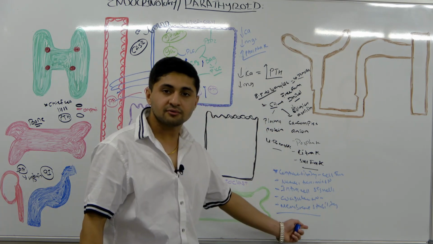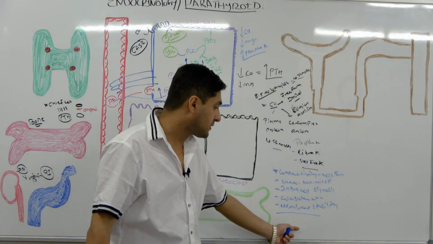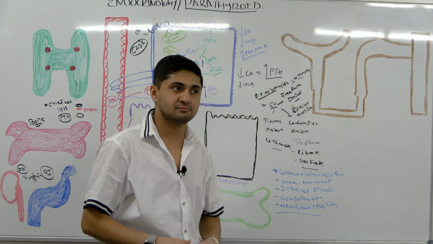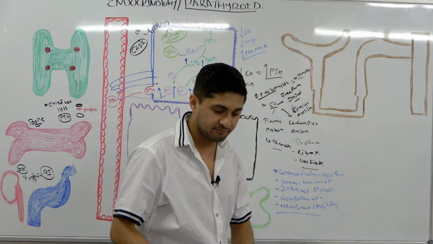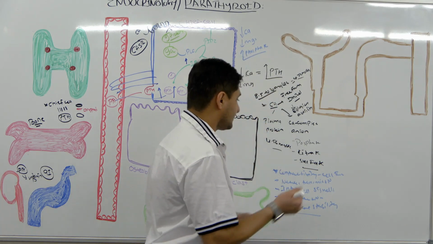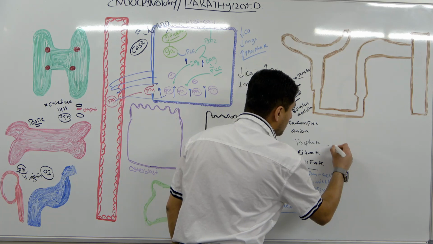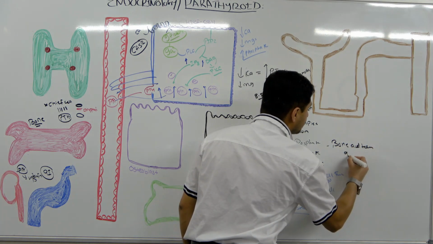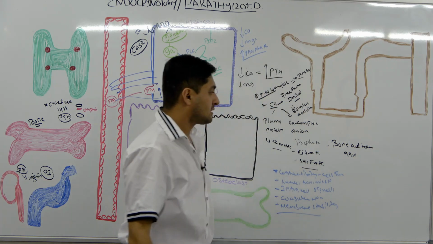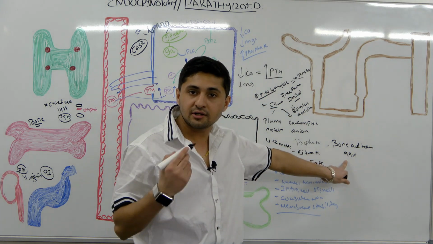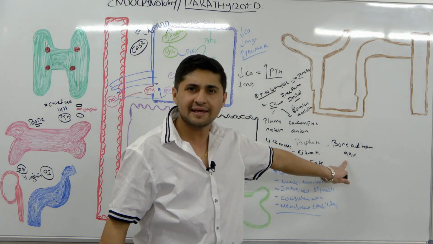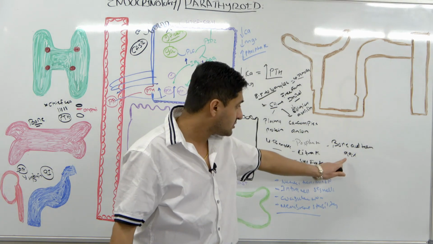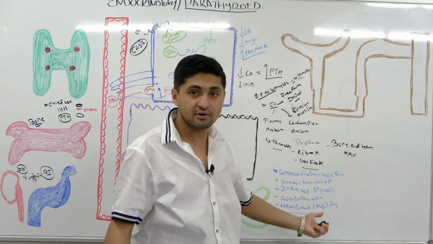Okay, and these are some of the functions of calcium. It's really, really important that you know about calcium and where you find it. You guys know this, right? Most of the calcium is located in bones and your teeth. About 99% of your calcium is located in your teeth and bones. And about 85 or 86% of phosphorus is located in your bones. So you should remember that the majority of calcium is found in your bones.